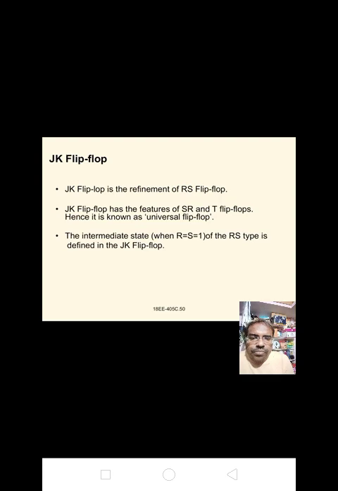JK flip-flop. JK flip-flop is a refinement of RS flip-flop. JK flip-flop has the features of SR and T flip-flops, hence it is known as universal flip-flop. The intermediate state when R equal to S equal to 1 of the RS type is defined in the JK flip-flop.